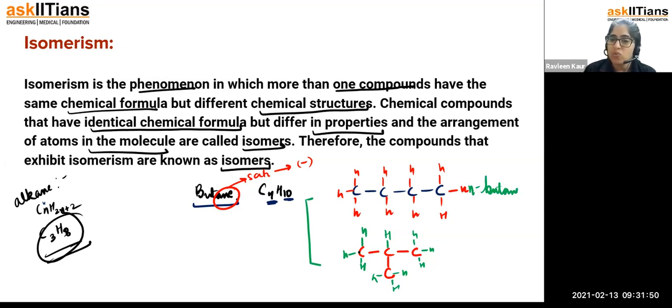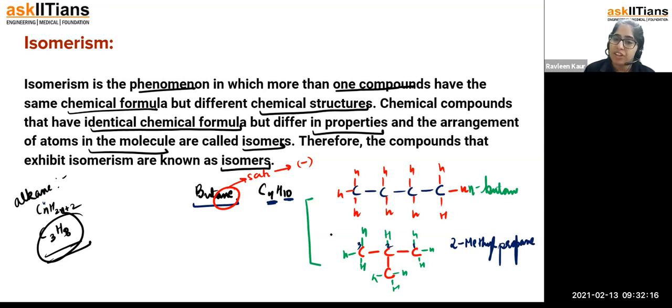And if you have this one, 1, 2, 3, with one in the branch, let us write the IUPAC name for the same. So if you start the numbering from this side, it is going to be 1, 2, and 3. So at second position, methyl is present, and there are 3 carbon atoms, which is called propane. This is how we are supposed to do, right?